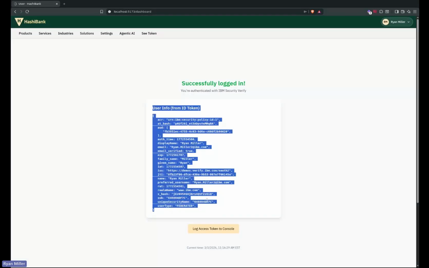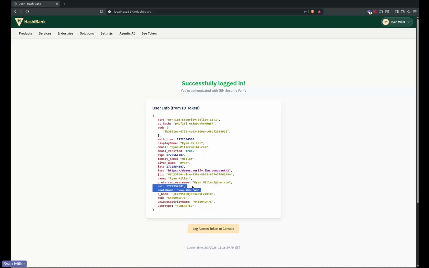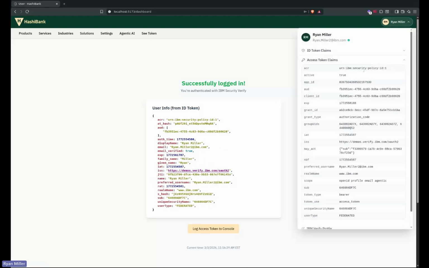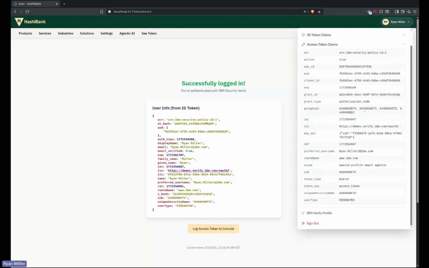You can see that I'm a federated user. This is really me. This is my IBM identity, and what I can actually do here is look at my access token. And just to keep it at a super high level, what's important here are two different things. One, I have already approved this agentic agent to work on my behalf. Thus, one of my scopes is agentic, and that allows us to do all kinds of policy stuff in the back end, with how much the agentic agent's allowed to maybe transfer or the things that agentic agent's allowed to do by default, right?